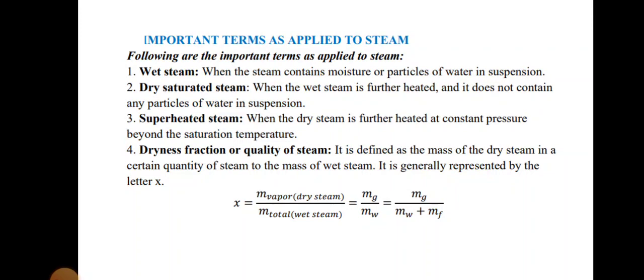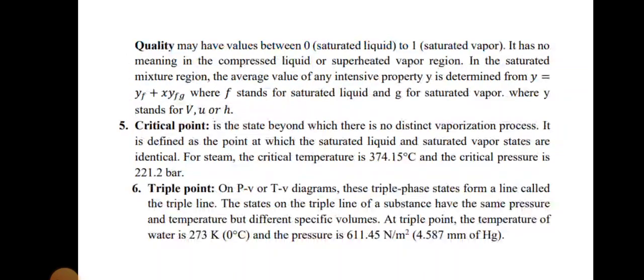Superheat steam means when the dry steam is further heated at constant pressure beyond the saturation temperature, that is superheat steam. Then dryness fraction or quality of steam. It is defined as the mass of dry steam in a certain quantity of steam to the mass of wet steam. The formula for the dryness fraction is X equal to mg divided by mw plus mf. Quality may have a value between 0 and 1.